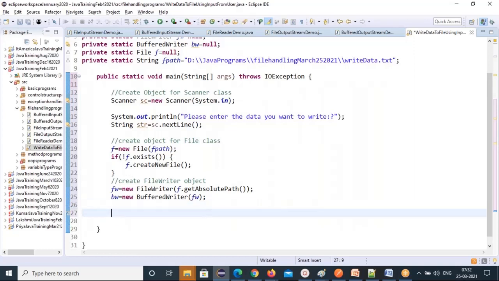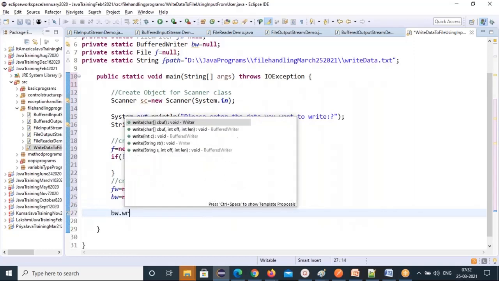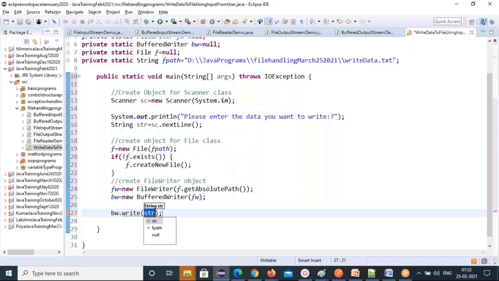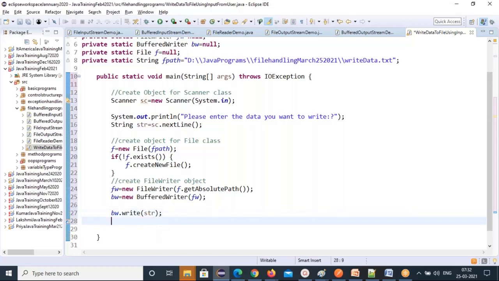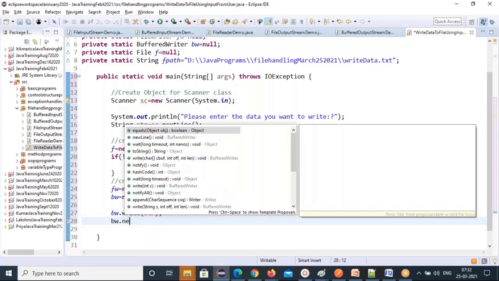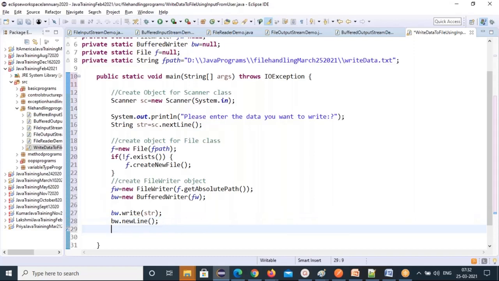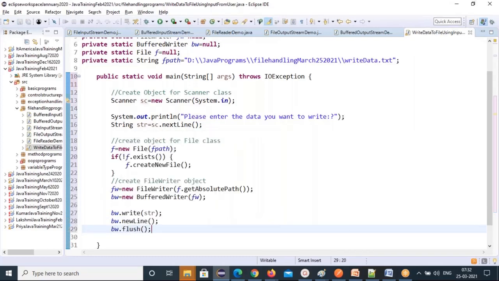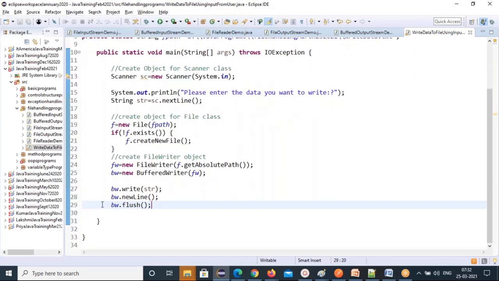So what you can do, bw.write. Write the string, so the string of data you need to write, str. You do bw.write(str data), then bw.newLine(). You go to a new line and bw.flush(). You flush the thing. So this is how to write the data to the file.